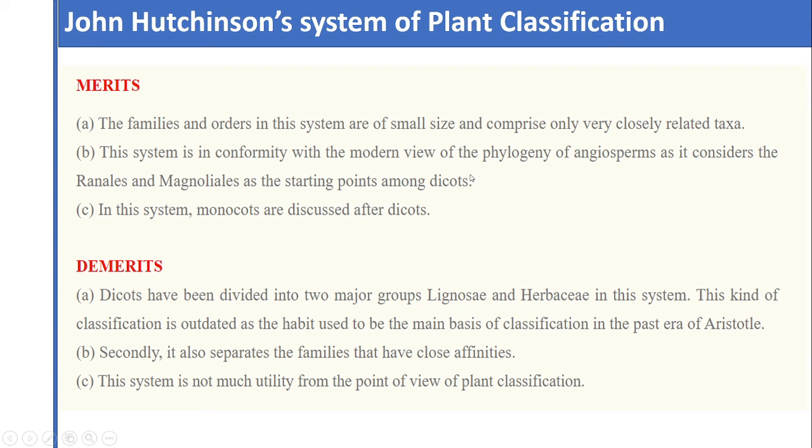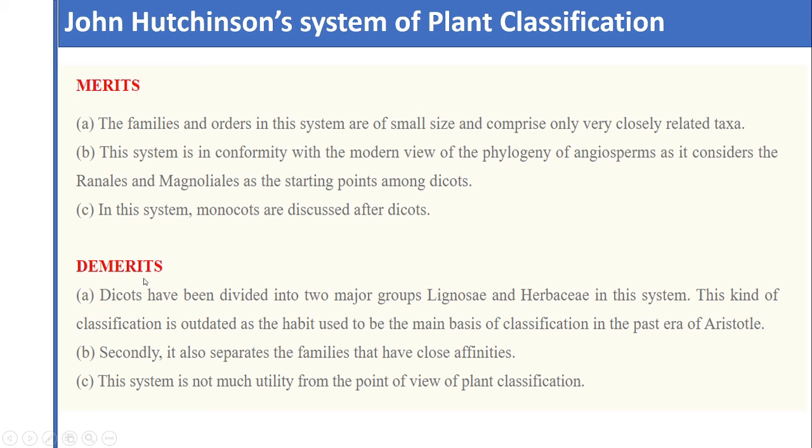So after research, we now come to know that the Ranales and the Magnoliales can be the starting point of dicots, and this particular view was proposed by John Hutchinson, and this was a merit of this system. In this system, monocots are discussed after the dicots. So monocots were considered more advanced than dicots, and this is proven today.